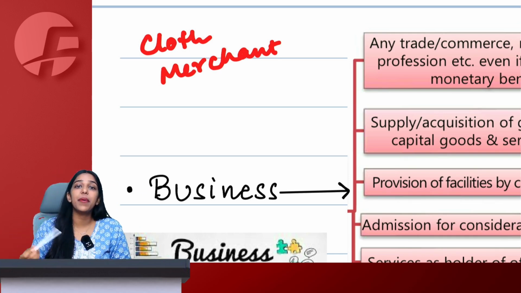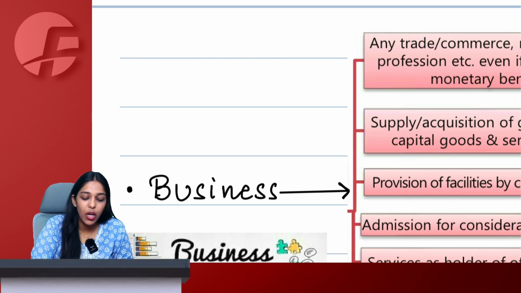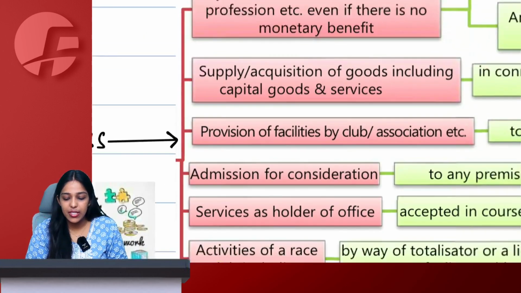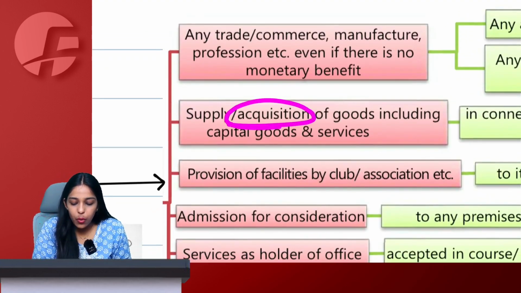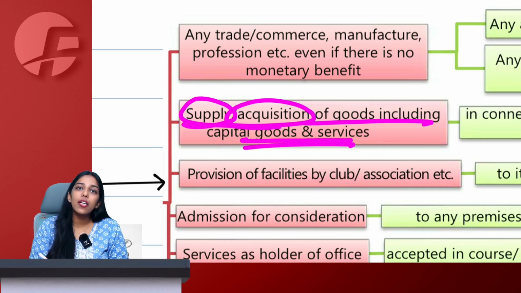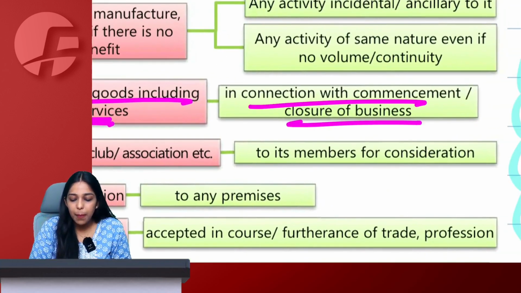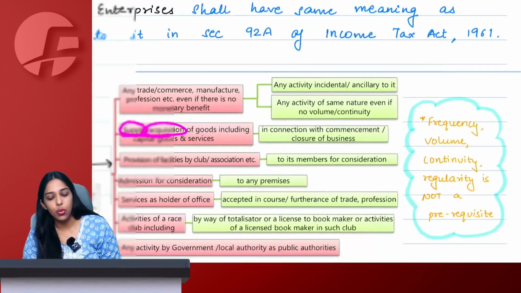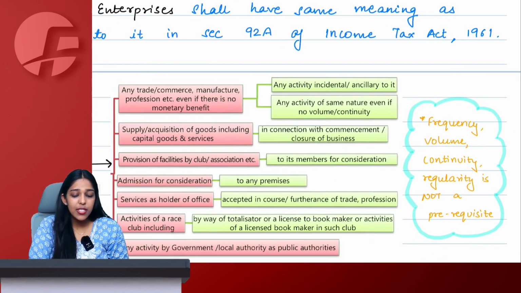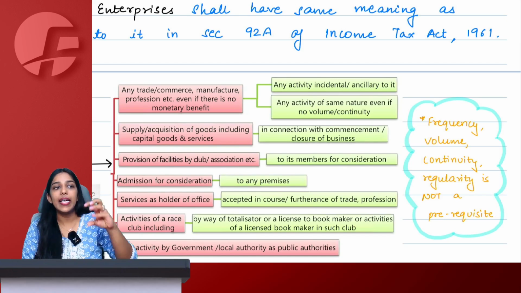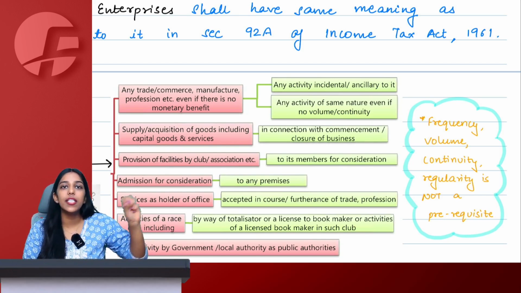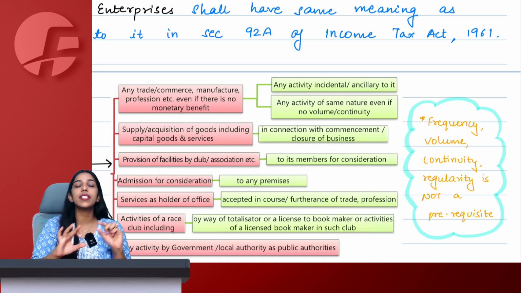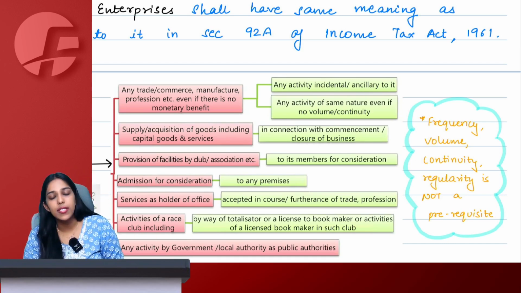Whether this selling and purchasing of wooden and steel cabinets be also considered my business? The answer is yes. In the definition of business, they are saying that if you supply or you acquire any goods, including capital goods or services, in connection with commencement or closure of your business, then that is also considered as your business only. So your business is not just your main business. Anything attached to your business, ancillary to your business, related to your business, capital goods or services related to your business, everything is your business only.